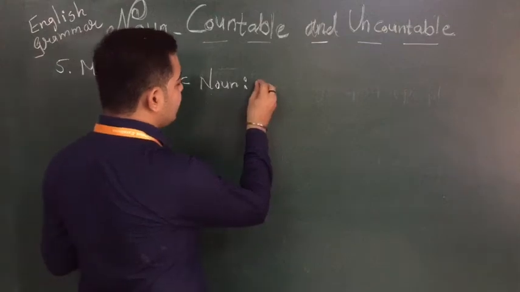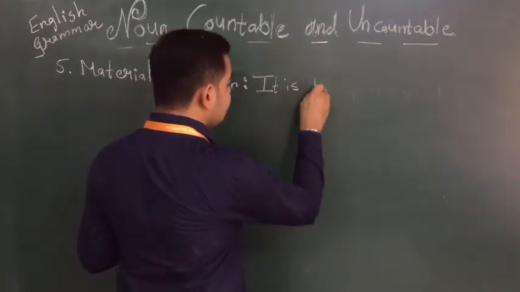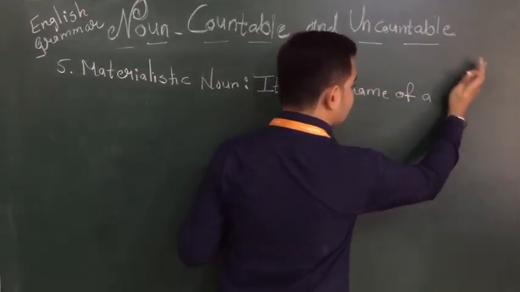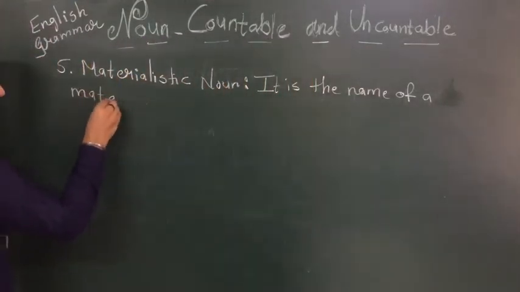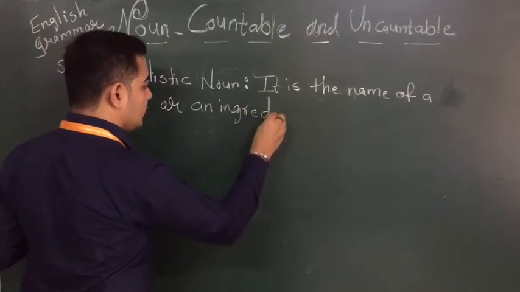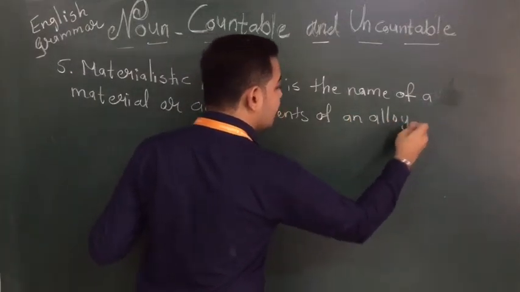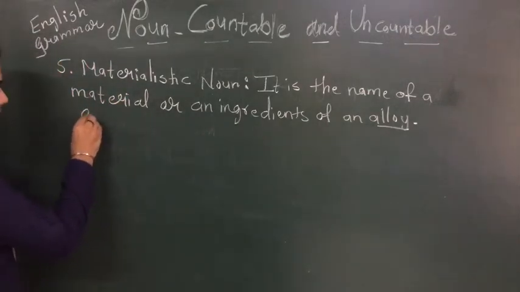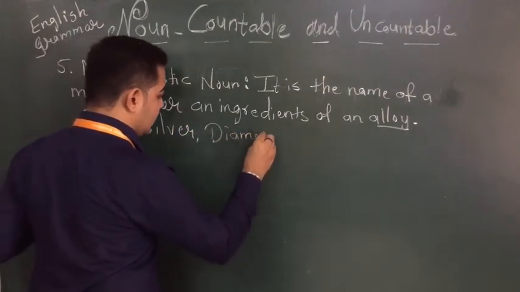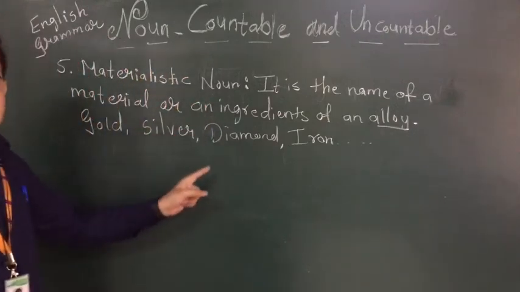Students, what includes in it? It is the name of a material or an ingredient, an alloy, a group of metal like gold, silver, diamond, iron, they all come in materialistic noun.